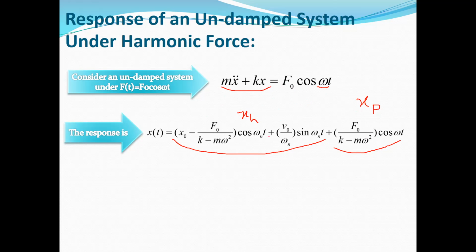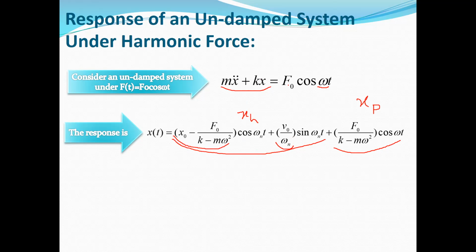To obtain the homogeneous response, you need to form the characteristic equation. The characteristic equation for this equation is m alpha squared plus k equals 0. Then you can obtain the roots of the characteristic equation, which are plus or minus i omega n. And then you know that the response for this system is C1 cosine omega n t plus C2 sine omega n t, where C1 and C2 are obtained from the initial conditions.